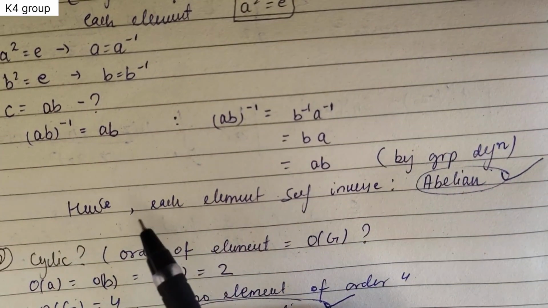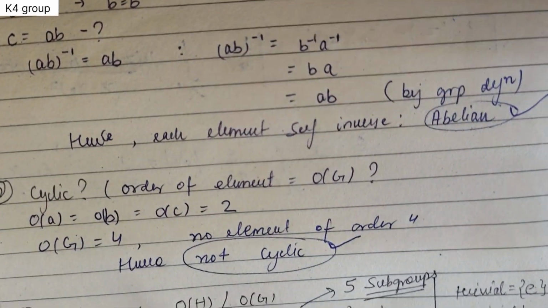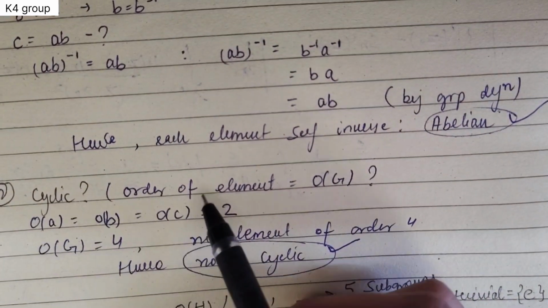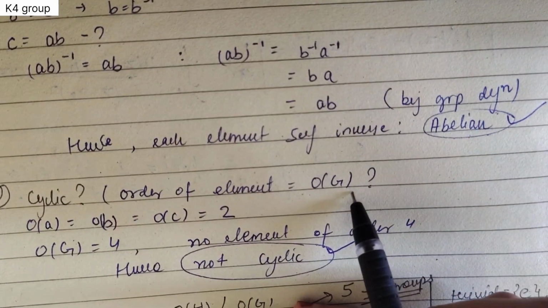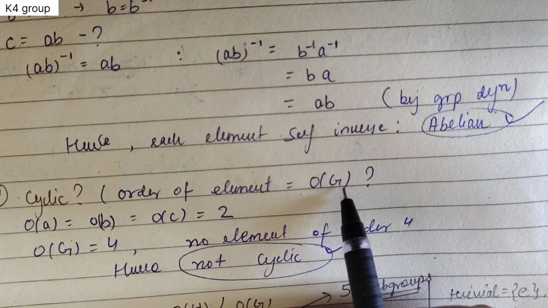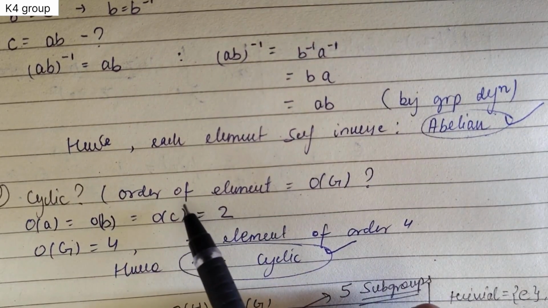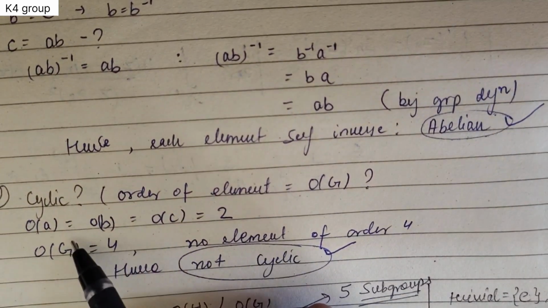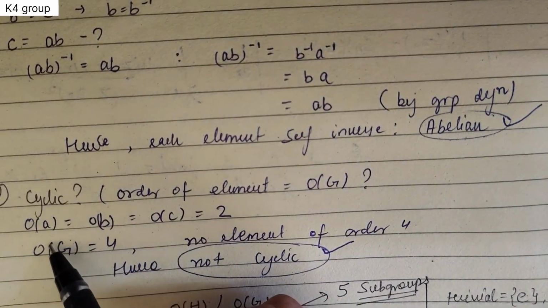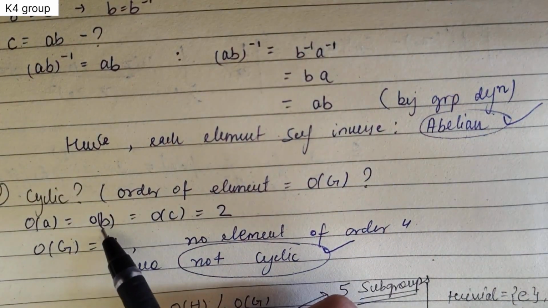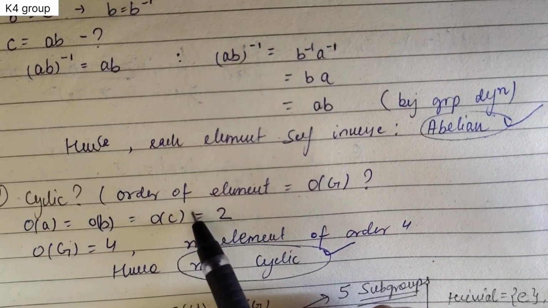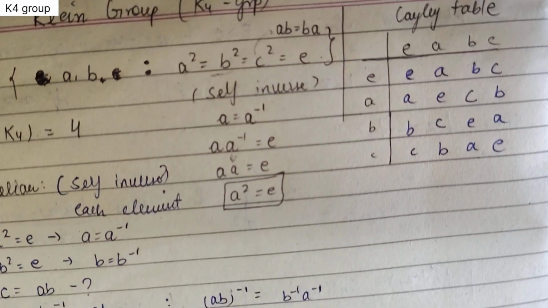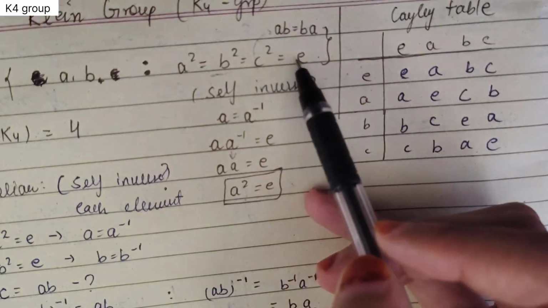Second, we have to check cyclic or not. For checking cyclic, we need to check whether there is an element whose order equals the order of the group. The order of the Klein group is 4, and we need to check whether there is an element of order 4. We have already checked the orders of a, b, c. Order is the power which gives identity, and in the definition a square, b square, c square equals identity.